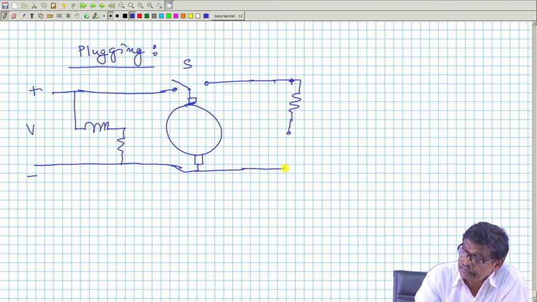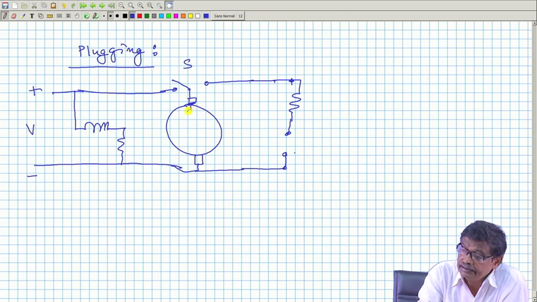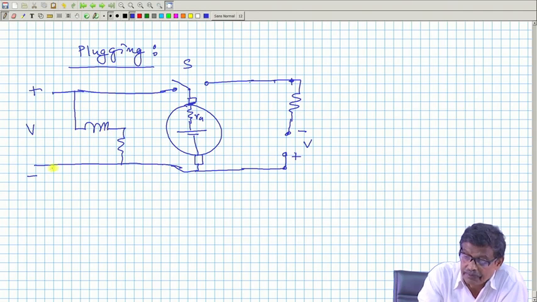between these 2 points I will connect the, here is your RA, here is your generated EMF, and I will connect a supply voltage like this. The same V, I will do a little bit of wiring here, this negative I will bring it here, this positive I will keep ready, supply with this polarity.